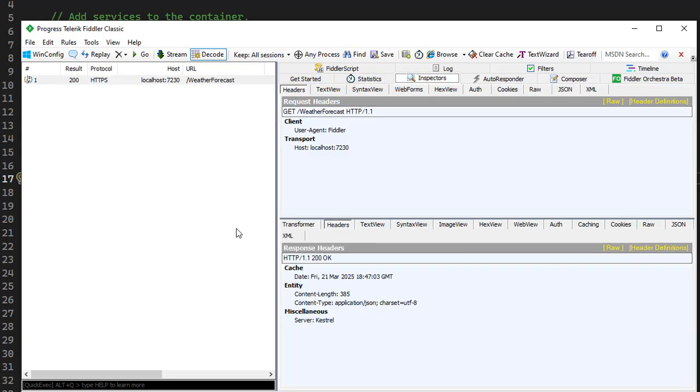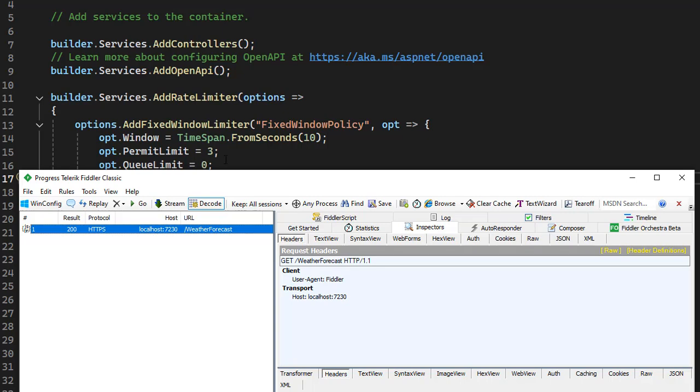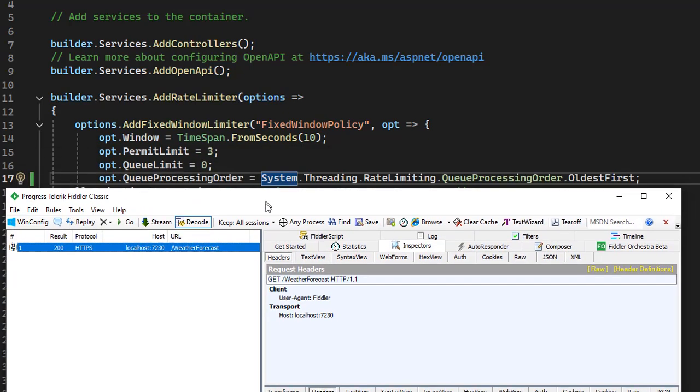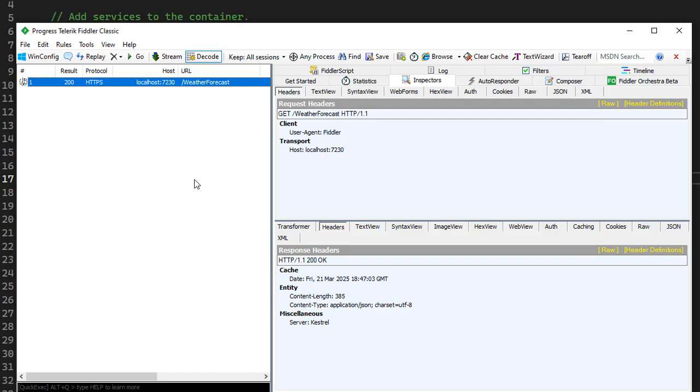Our fixed window policy is that it accepts 3 requests in 10 seconds. Okay, so how can we send more than 1 request at one time, in one go, like a concurrent request?